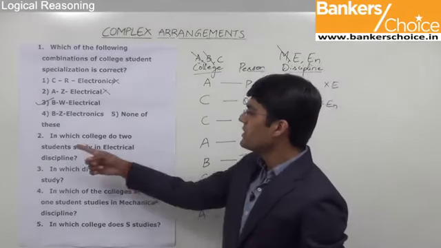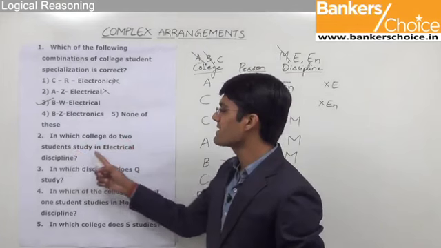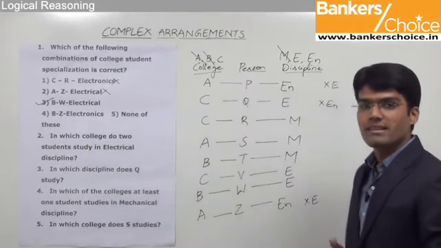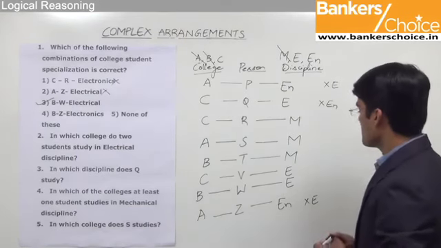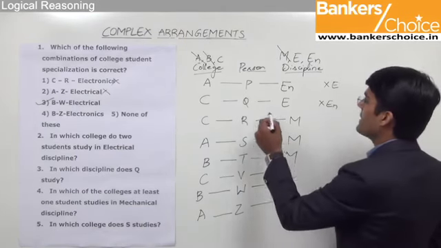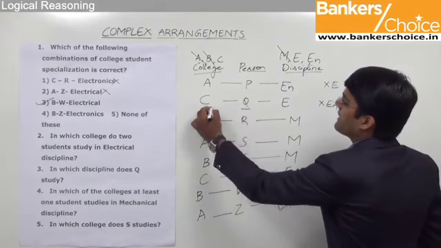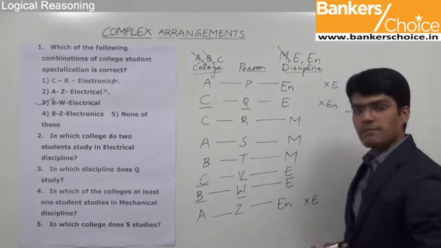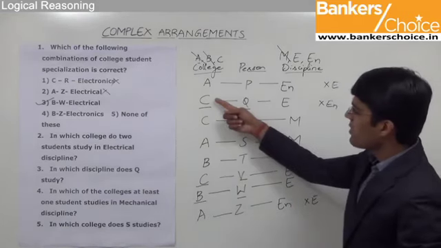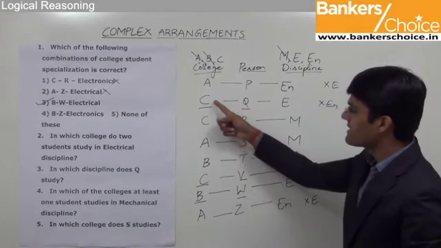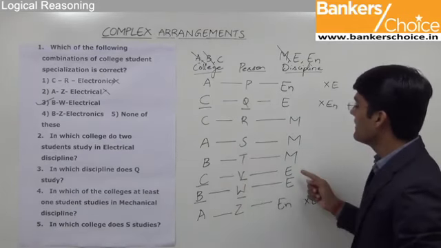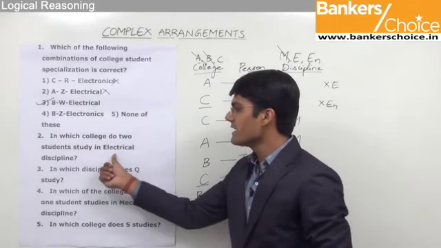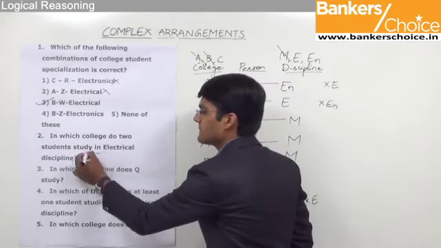The second question is, in which college do two students study in electrical discipline? So we need to find out that college where two students study electrical discipline. If we observe, the students studying in electrical discipline are Q in college C, V in college C and W in college B. And the two students who study in the same college are Q and V. That is, they study in college C and the discipline is electrical. So we can say that the college in which two students study electrical discipline is C.